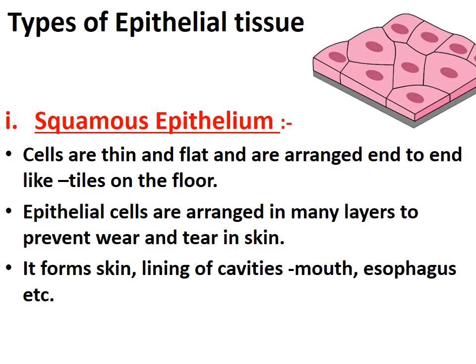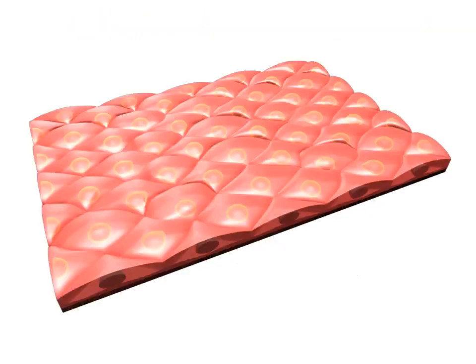And you have to learn examples as well. Just learn one or two examples. So this was about squamous epithelium tissue. You can see the broad picture. The cells are so thin and they are arranged end to end, like the tiles on the floor. So this is squamous epithelial tissue.